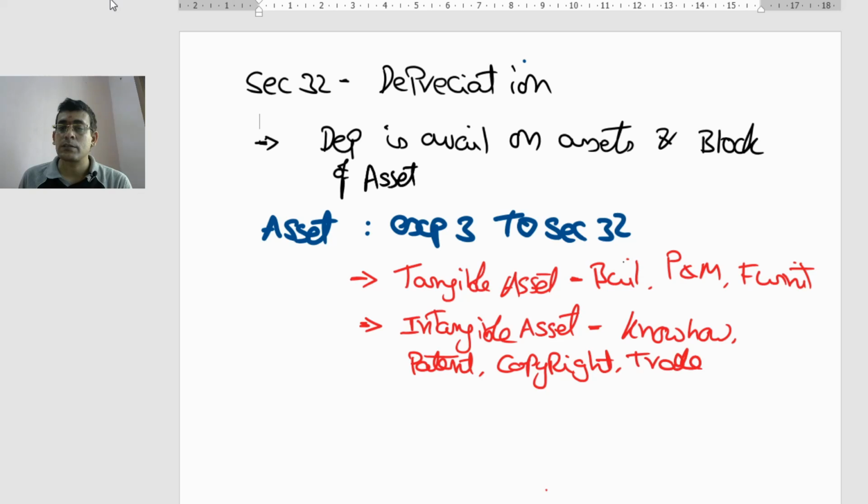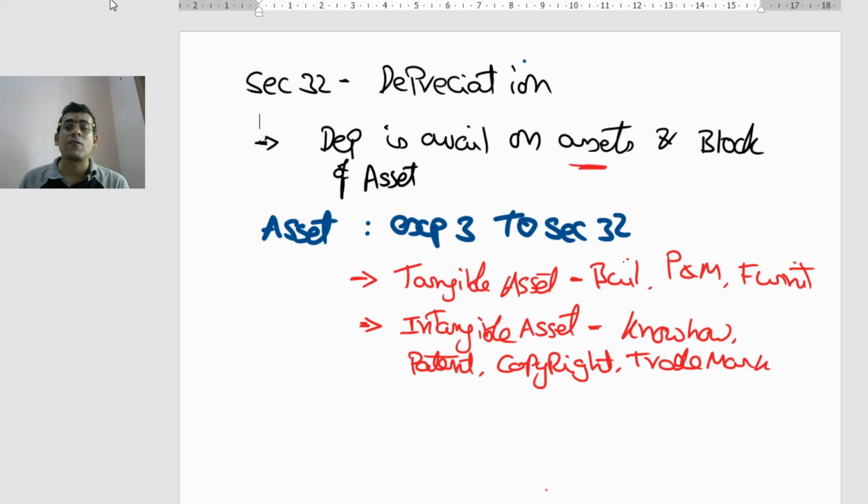Any sort of know-how, patent, copyright, or trademark is called an asset. That is the first part. We have discussed the first part of the section, which says about an asset.